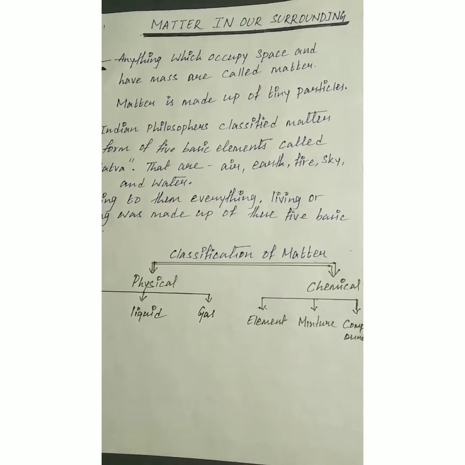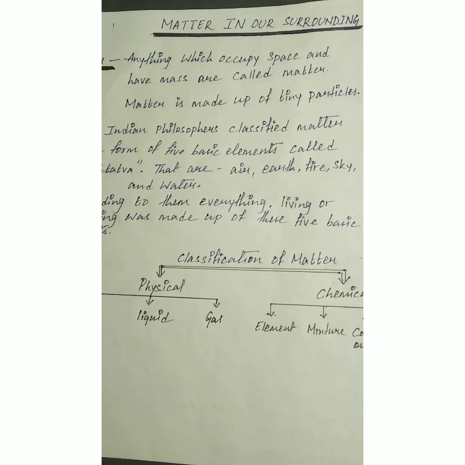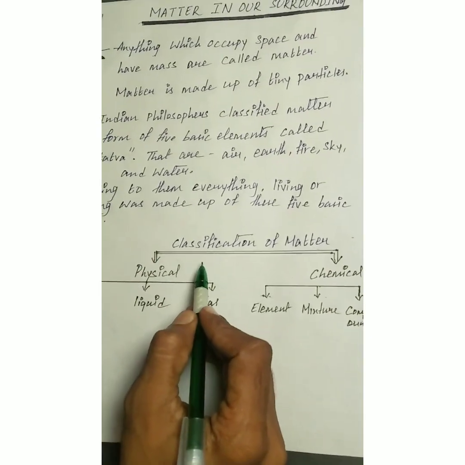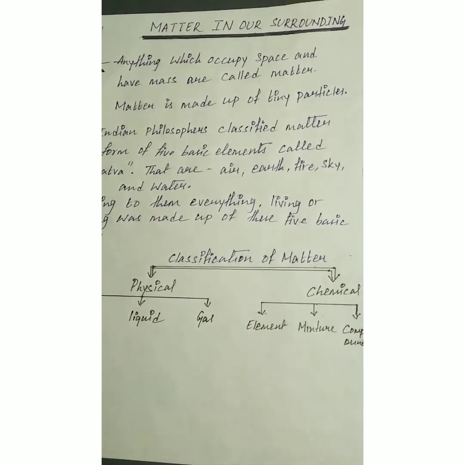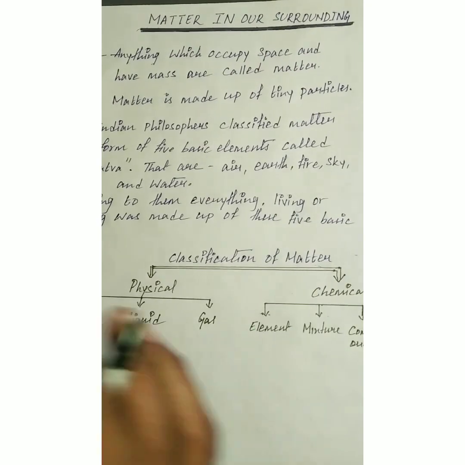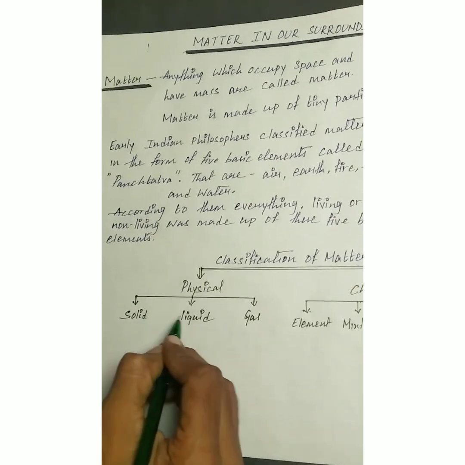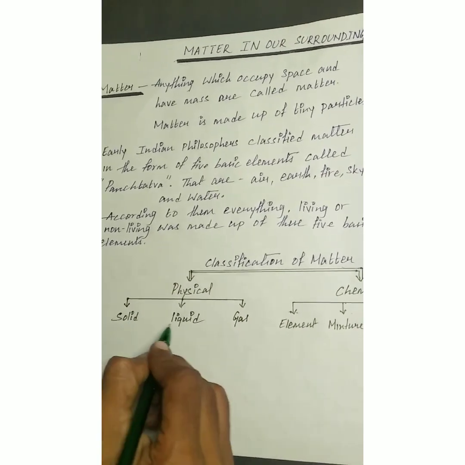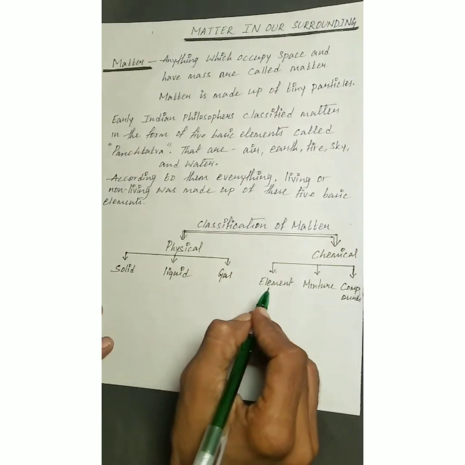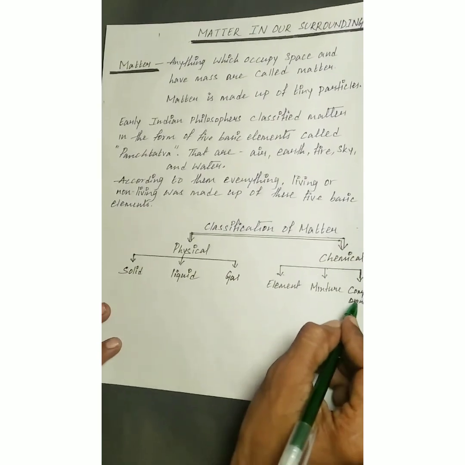So now we understood what matter is. Anything which occupies space and has mass is called matter. Now matter is classified in 2 forms: one is physical, another one is chemical. In physical, we are dividing once again into 3 states, that is solid, liquid and gaseous state. And in chemical, we are dividing once again into 3, that is element, mixture and compounds.